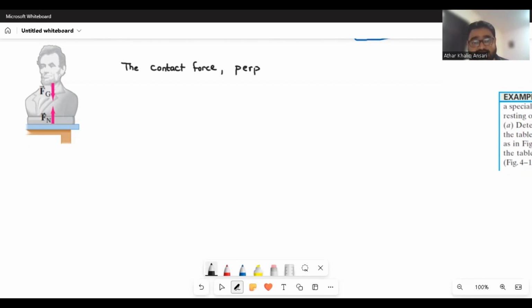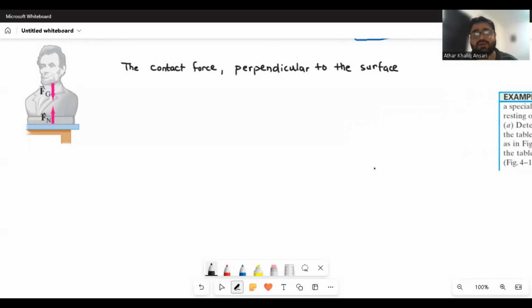Whatever the surface is, it is always perpendicular to the surface. It may be equal to, more than, or less than the weight according to the situation.